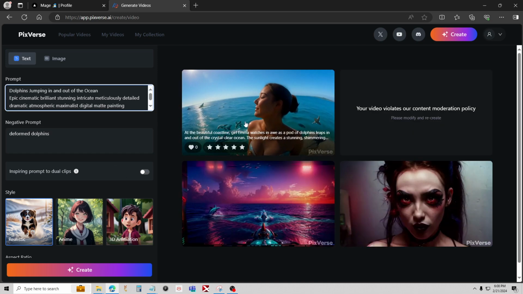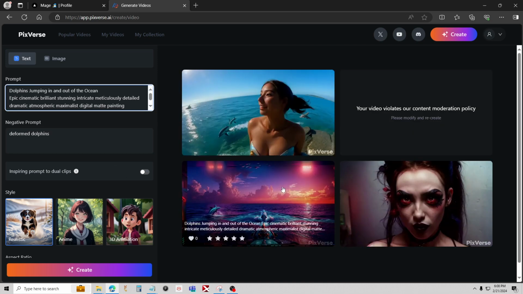Okay, and for this next part, I'm using the inspiring prompt to dual clips. What that is, take your prompt and then kind of modify it into two different prompts. It doesn't always work. Okay, and I found one that did work. What I did was just put one of my ridiculously long ones. So maybe that's the key. So here's the original prompt. See, it starts with dolphin jumping in and out of the ocean. And then we got that one for this one.